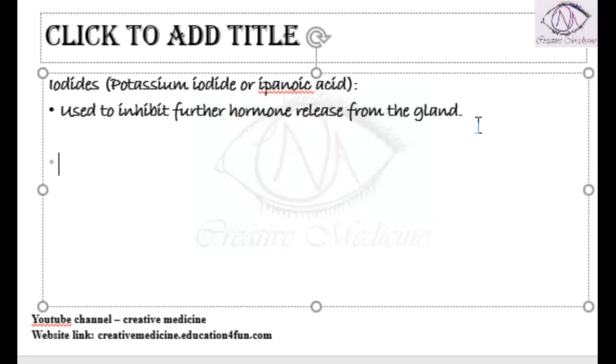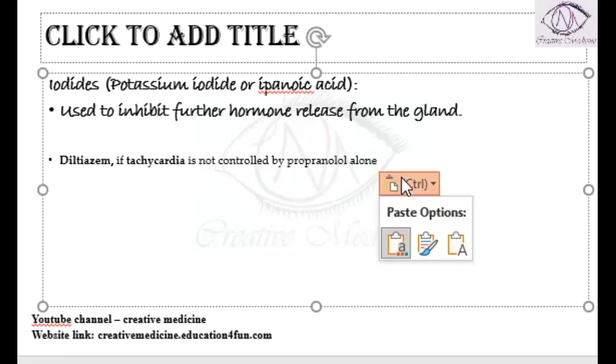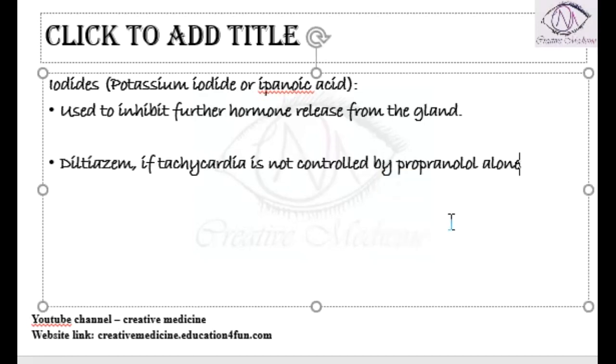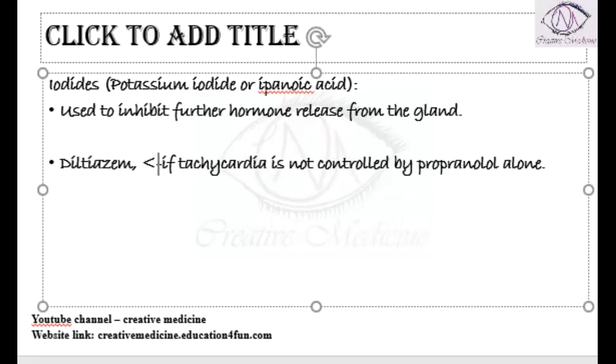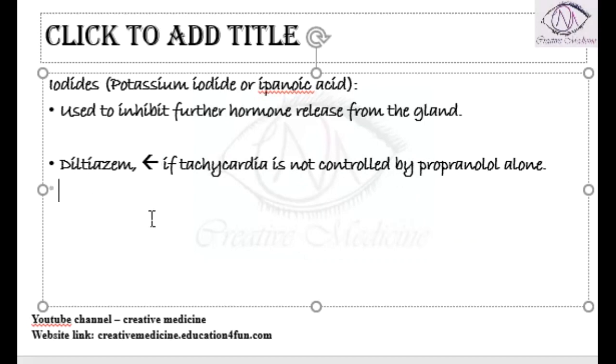Then we have other measures. In the other measures, we can give diltiazem. Especially diltiazem is given if the tachycardia is not controlled by propranolol. You have given propranolol, but still if the tachycardia is not controlled by propranolol, in such cases we can give diltiazem to the patient.